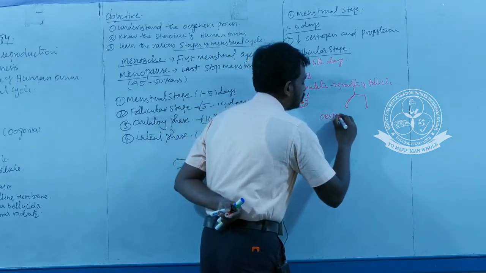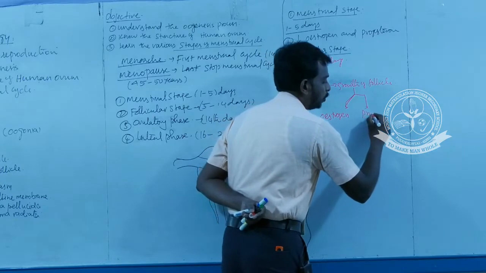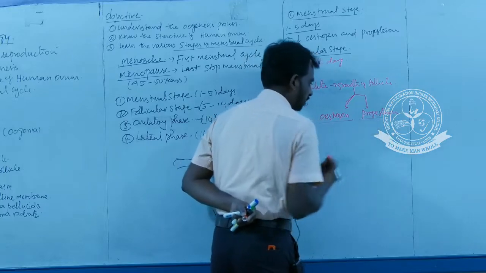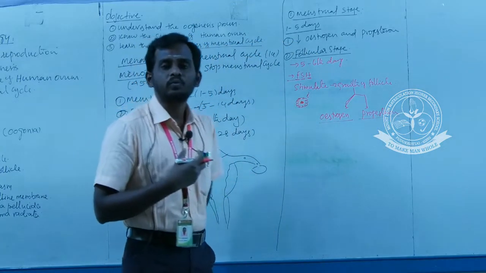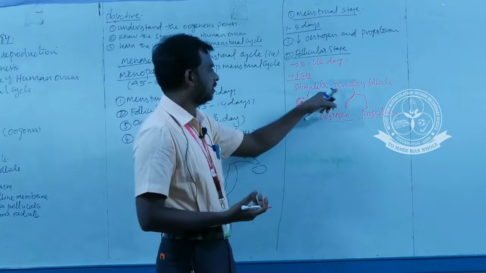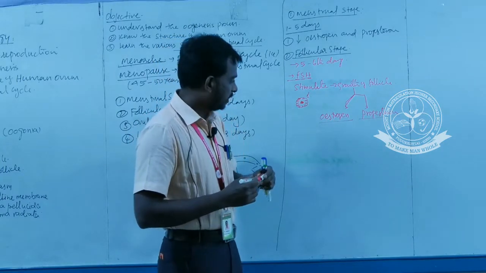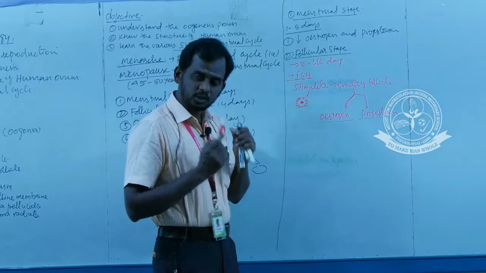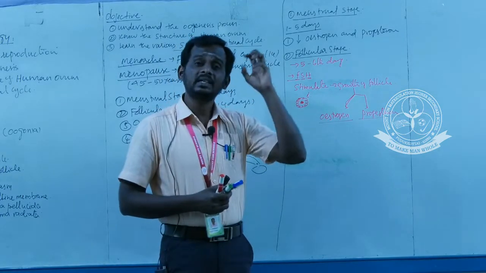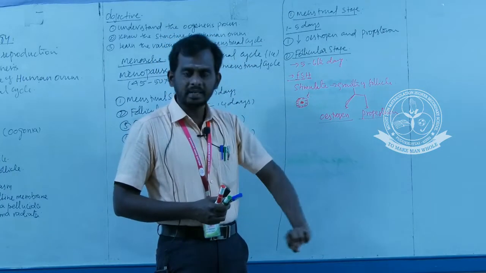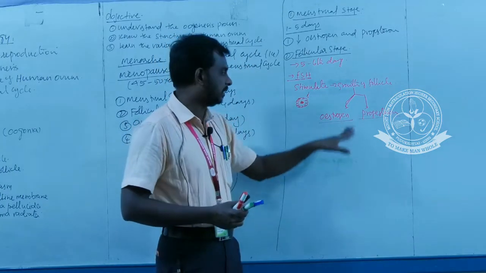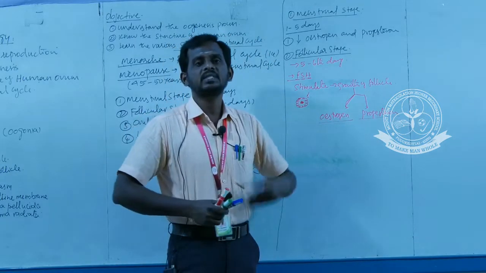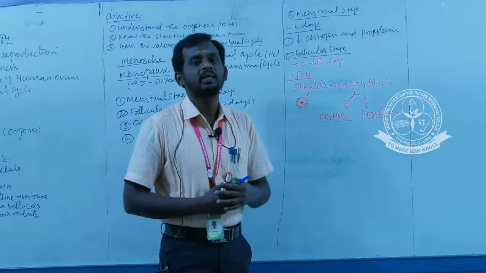One is estrogen and another one is progesterone. There are two female specific hormones secreted by the growing follicle. So what is the role of this estrogen and progesterone? Estrogen is otherwise called the menstrual hormone, because the entire cycle of the menstrual cycle is regulated by estrogen. Progesterone is otherwise called the pregnancy hormone, because this hormone is essential to maintain the pregnancy.